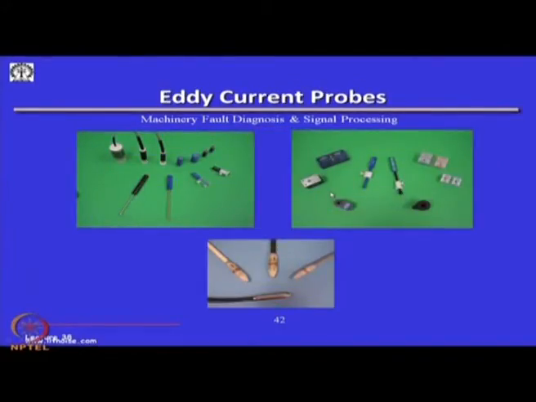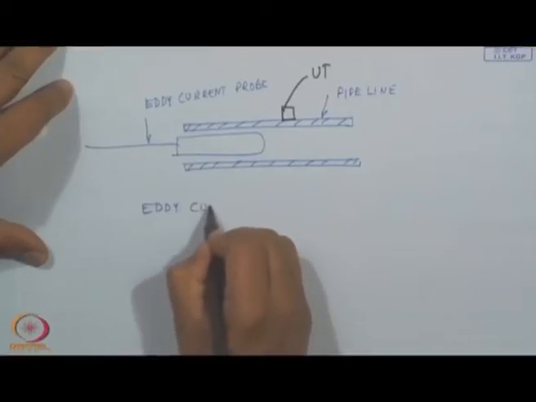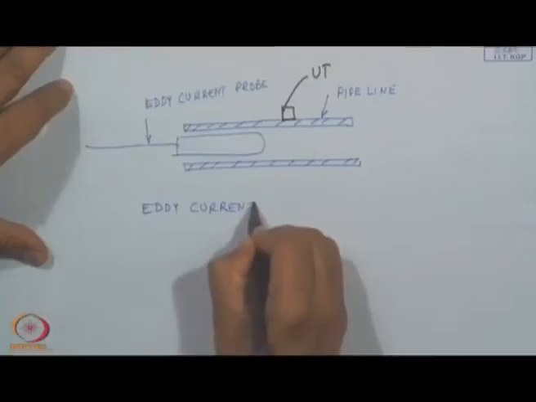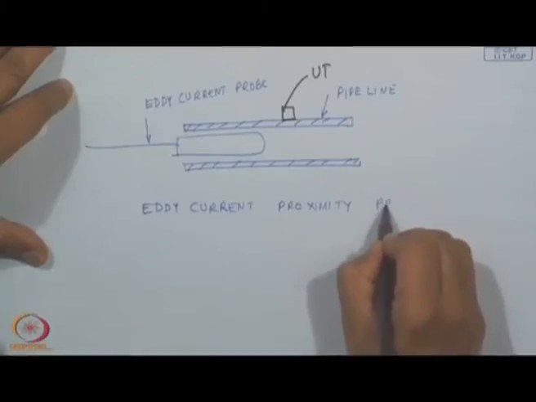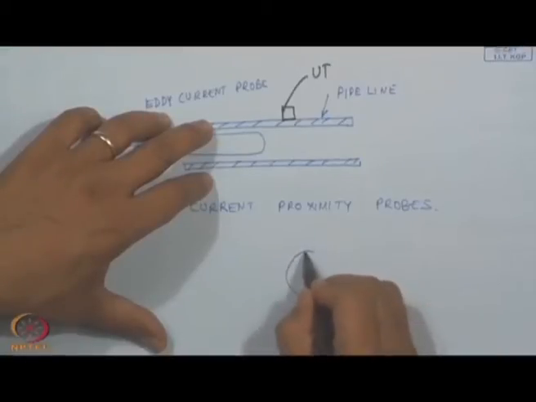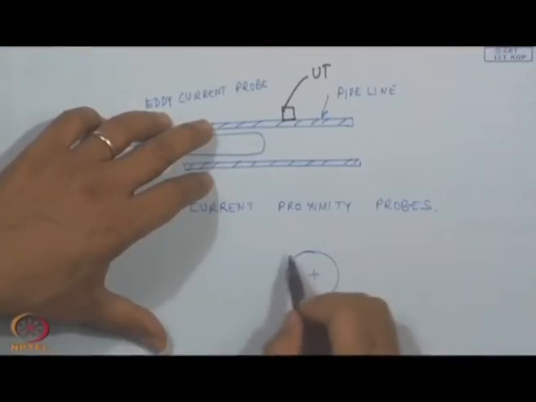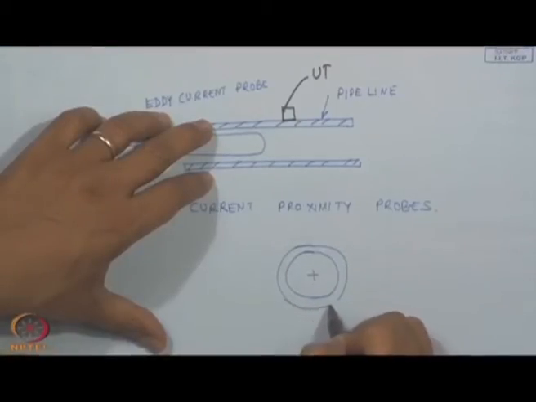So, these are the views of some of the eddy current probes which you have in the laboratory. These are some of the internal probes, some of the external probes. In fact, in vibration monitoring, I was also mentioning the eddy current proximity probe. For example, when we have a shaft, okay, which is there on a turbine shaft, which is on a journal.